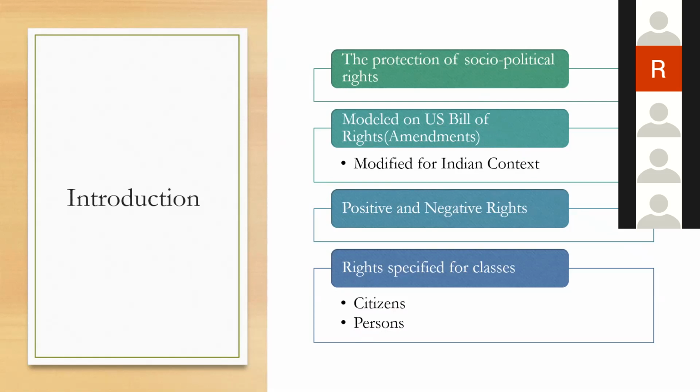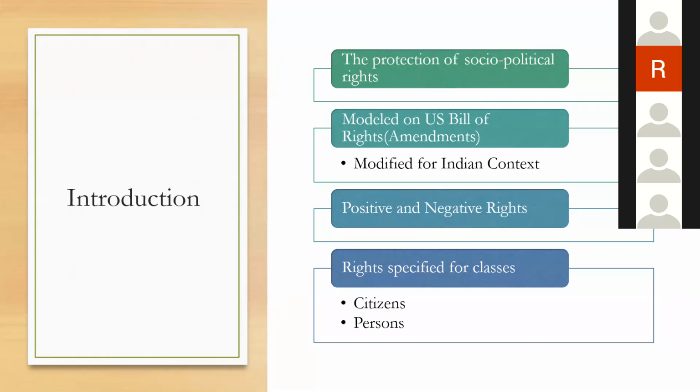When you read the provisions, remember that there is a small difference. Yes, the effect of all fundamental rights is that they are being given to the citizens, or persons or citizens, as the case may be.